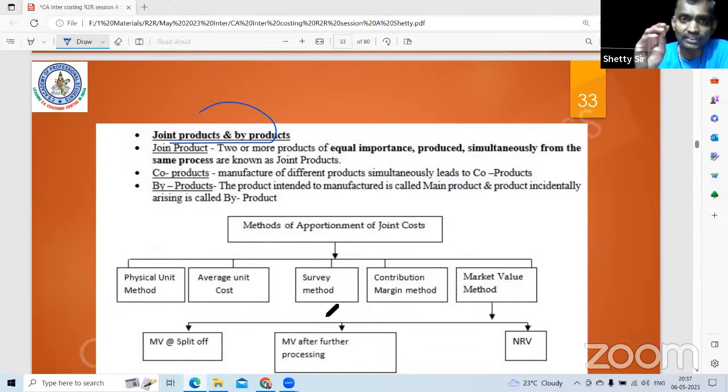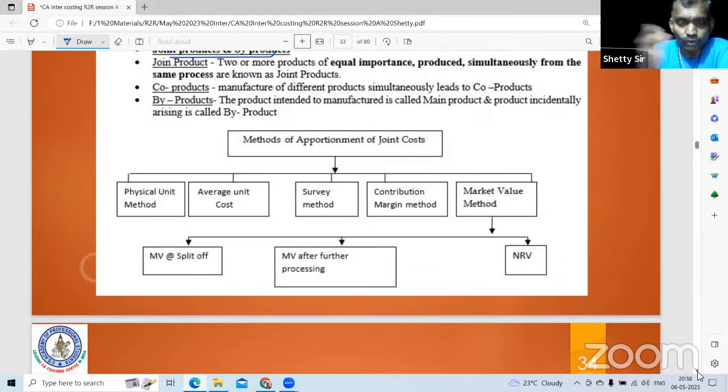Byproduct: you are manufacturing sugar out of sugar cane. Molasses and bagasse incidentally arise, which can be used for paper manufacturing. They are called byproducts. If the byproducts are also of equally important value, they are treated like joint products. Otherwise, joint products till the stage of separation. How do you apportion? There are various methods. Physical units based on units: the average cost is total divided by total number of units.